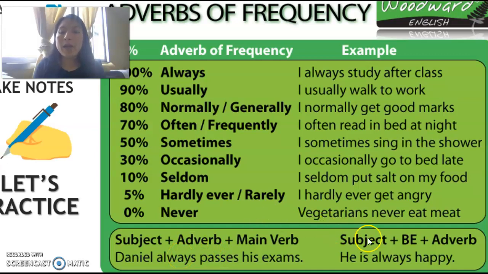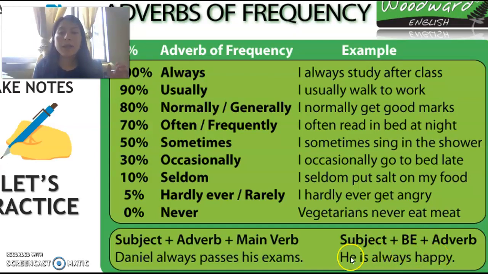Okay? And what happens here with the verb be? With the verb be, you need to use the adverb of frequency after the verb to be. After the verb to be. So, what is my subject? He. My verb be is. Where is the adverb of frequency? Here. Always, and the adjective happy.